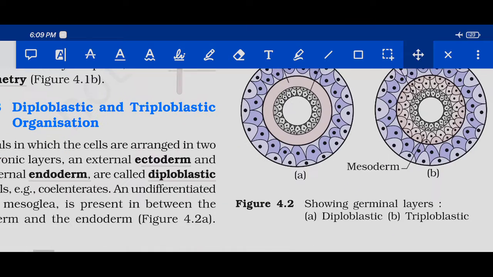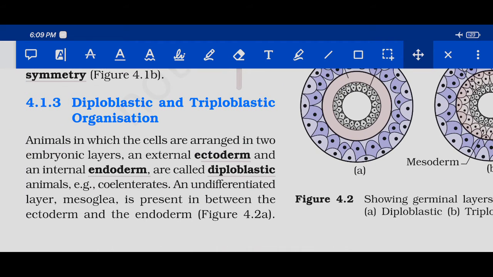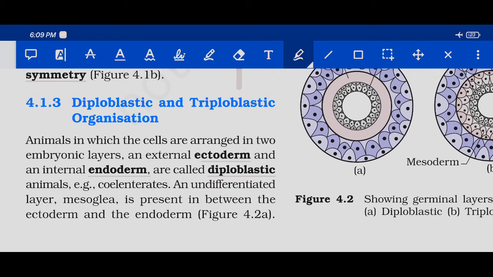Mesoglea is a gelatinous layer which is non-cellular. It is present between endoderm and ectoderm. Okay, this is very important. Mesoglea is present between endoderm and ectoderm. This is an undifferentiated layer. Okay, next, this is what diploblastic is.